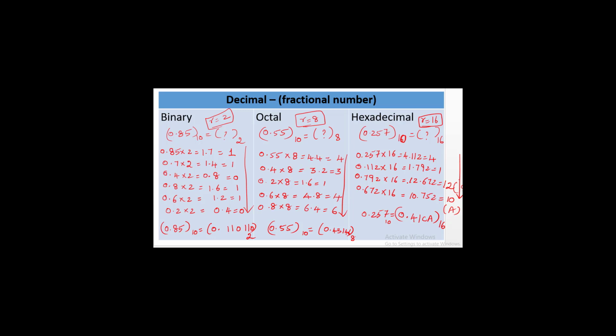Now let's see the second section, that is converting binary numbers into decimal, binary into octal and binary into hexadecimal. So if the given value is a whole number, without any fraction, for example, let me say the given binary number is 111011 to the base 2. What is its equivalent decimal number? We have to convert it to its equivalent decimal number.